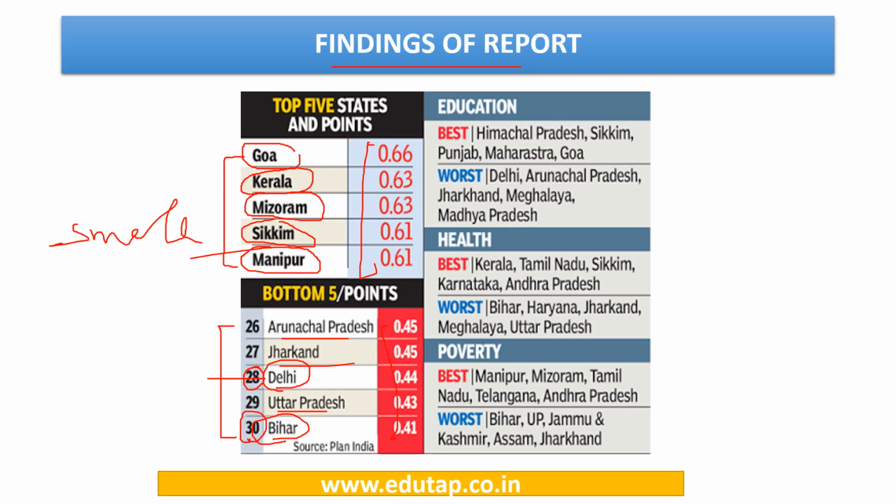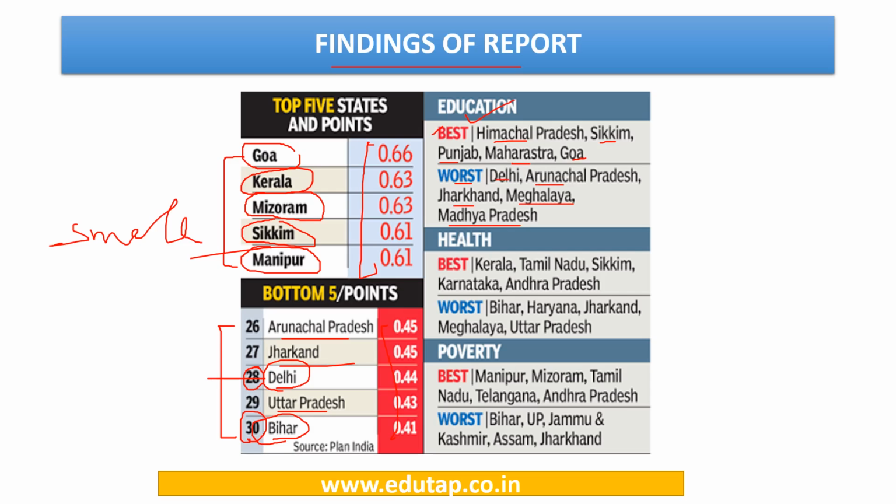Here we have the different indicators, parameters. For each parameter, there are some states which perform the best and some which perform the worst. So let us discuss those which performed best in terms of education. These are Himachal Pradesh, Sikkim, Punjab, Maharashtra, and Goa, while the worst performing states for education are Delhi, Arunachal Pradesh, Jharkhand, Meghalaya, and Madhya Pradesh.